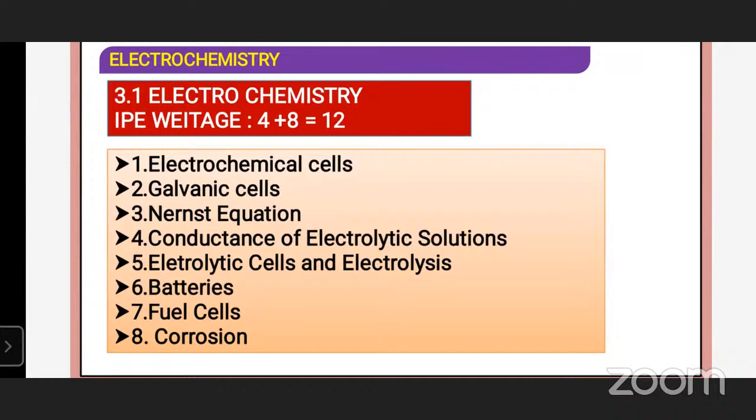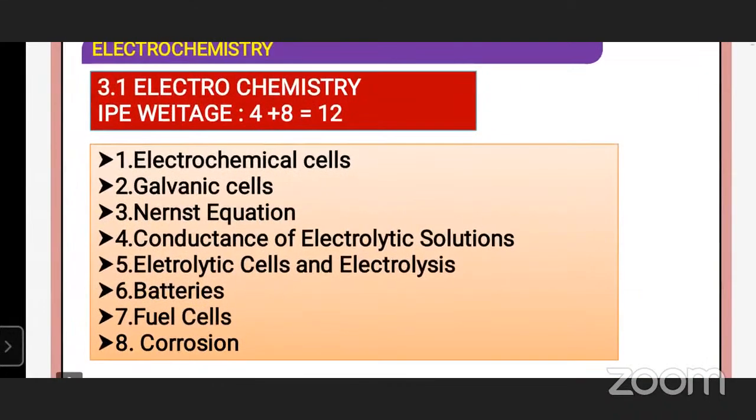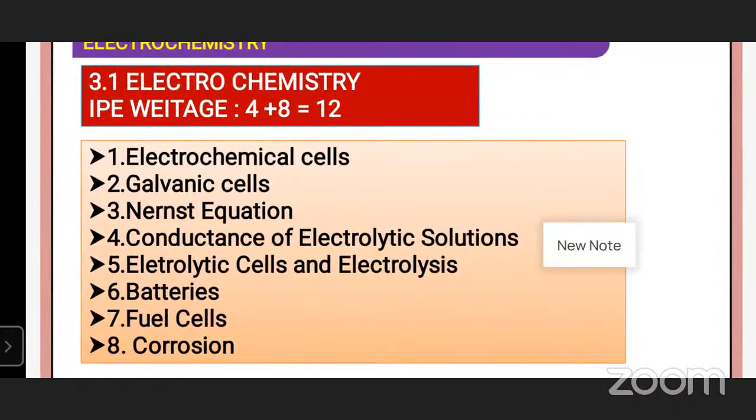Today we are going to discuss the topic second year chemistry, third unit, physical chemistry. The chapter name is Electrochemistry and Chemical Kinetics. This chapter is very important in physical chemistry, electrochemistry and chemical kinetics. IPE weightage 4+8, total 12 marks.